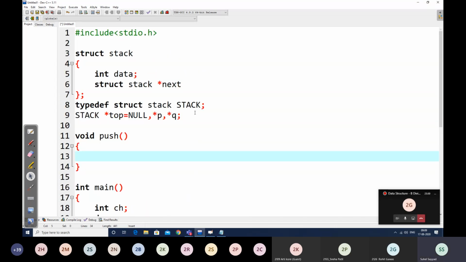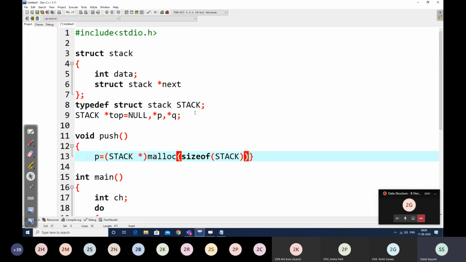First we do a malloc: p is equal to node pointer, which here means stack pointer. Then we allocate the memory for that stack node.